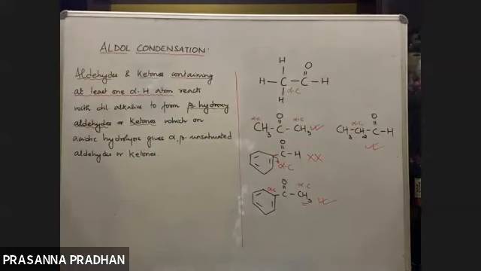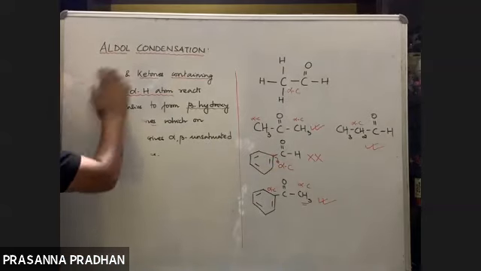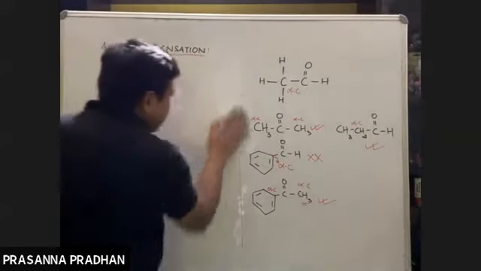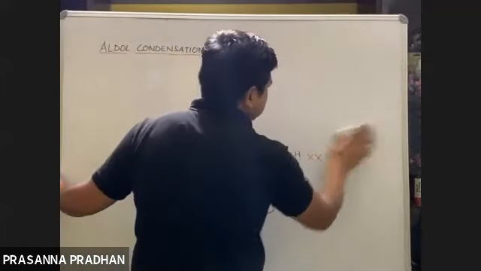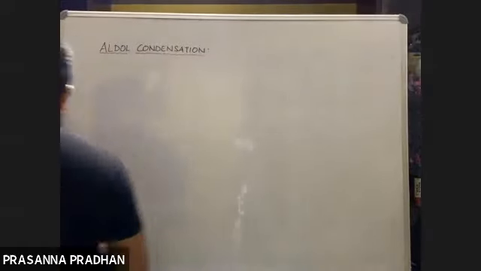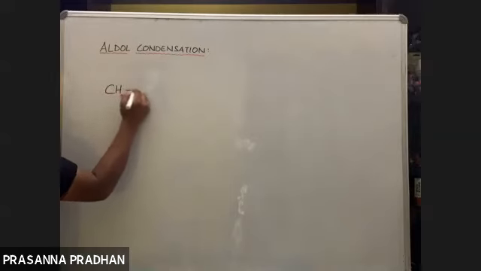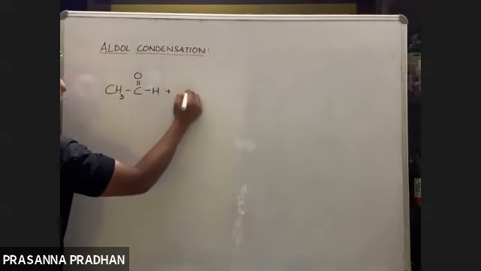Right? Fine. Now I will teach you a very simple method of how to write down the reaction. Remember, this is not the mechanism, guys. Mechanism is not there in our syllabus. But I shall teach you an easy method of how to draw the product. Please concentrate. The condensation means two molecules must be involved. Say acetaldehyde, so one plus now another molecule.